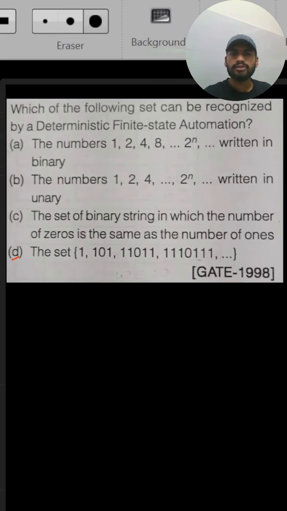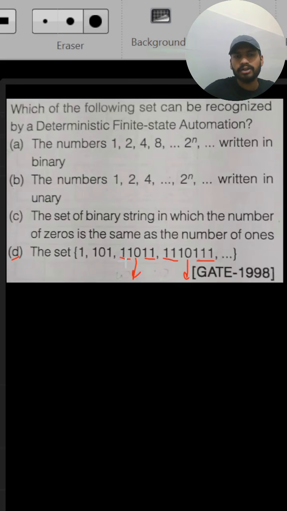Also, one more thing. I have solved many GATE CSE PYQs and I have realized that the option elimination method works best in POC subjects. So let's use that power. Coming to option D, you can see that the number of ones before the zero should be equal to the number of ones after the zeros. So here the question asks us to do counting, and DFA can't do counting.